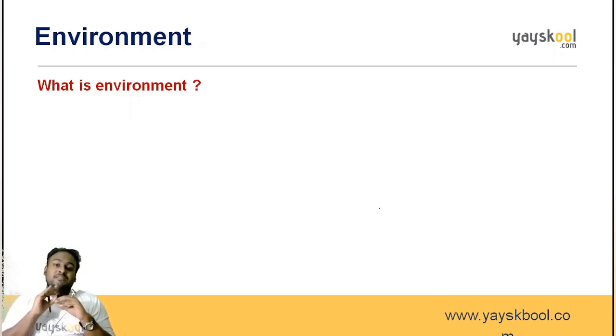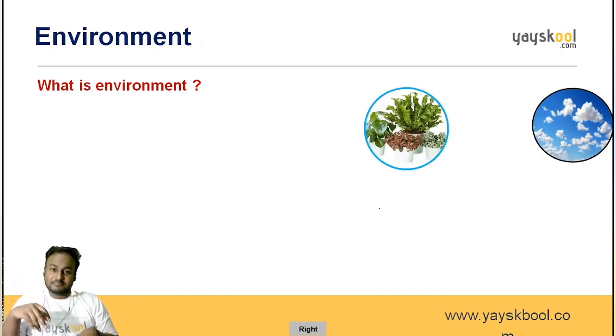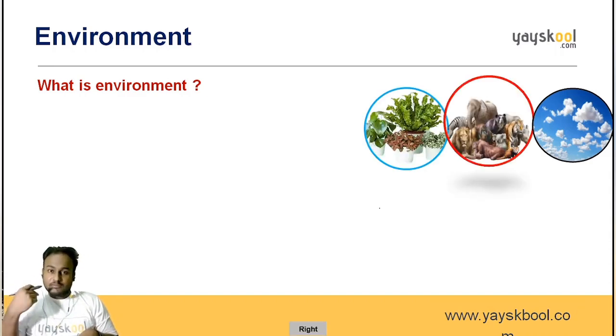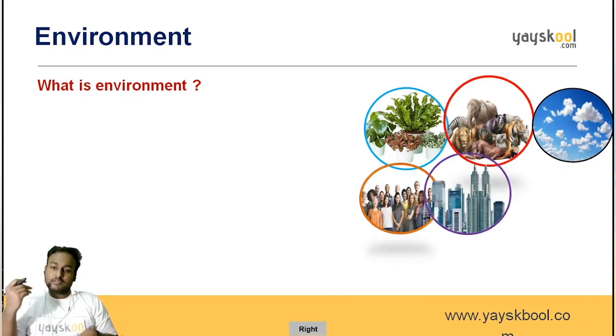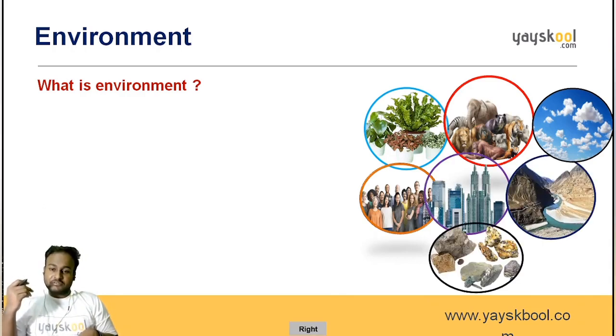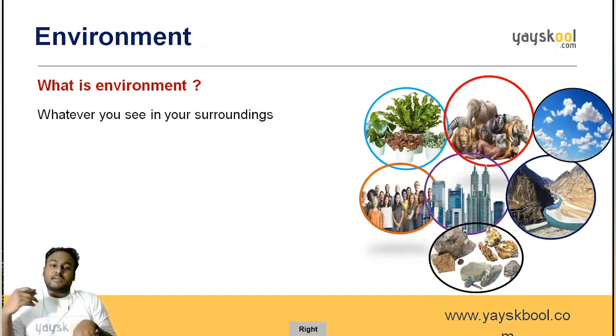So environment is nothing but the things which we see every day. In general, we can say that where we live is known as environment. Simple. So the things which surround us, like sky, plants, animals, humans, buildings, mountains and rivers, rocks, minerals, everything. So these are some of the examples which we see. So what can we say about the environment? Whatever you see in your surroundings is nothing but the environment.